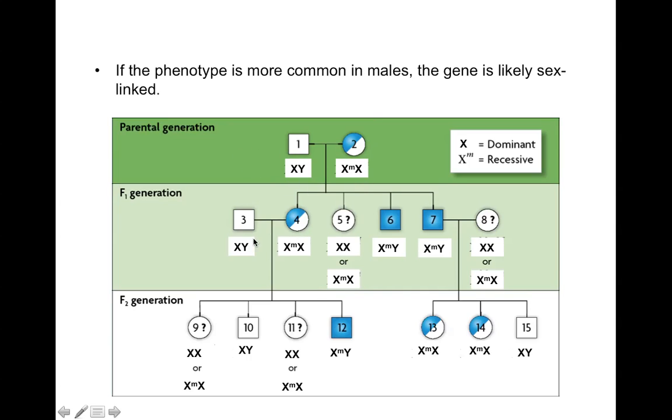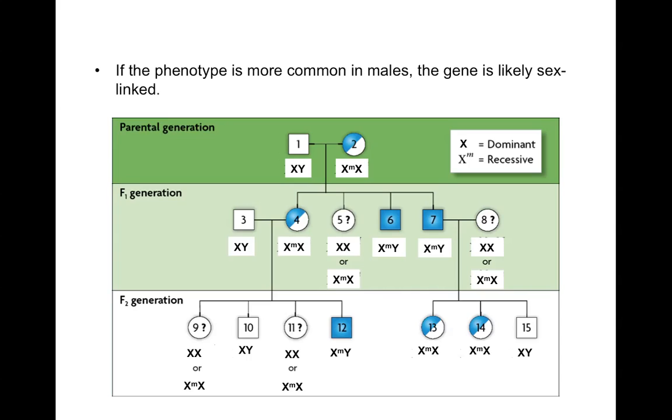If we see here, we have individuals, right? The ones that are completely shaded blue have this particular genetic disease, which I believe is deafness. We see here that we have a male that has it, a male that has it, and another male that has it. And then none of the females in this entire family, both the parental, the F1 and the F2 generation, got this genetic disease.